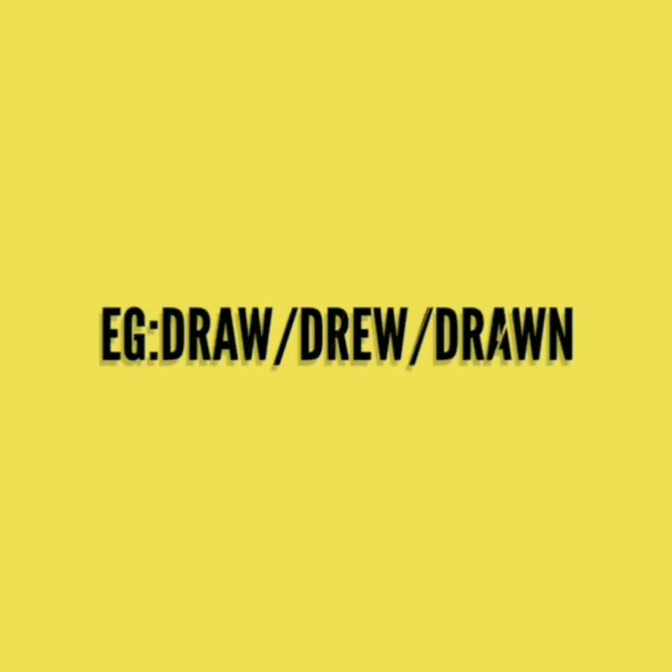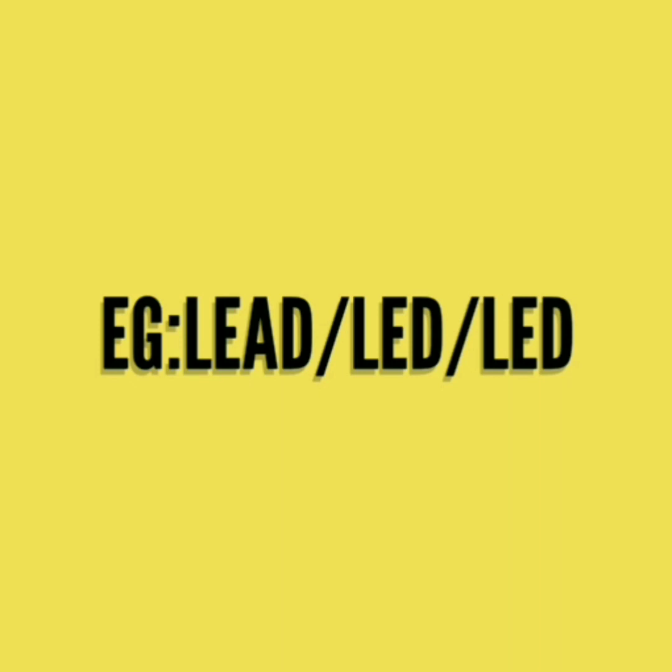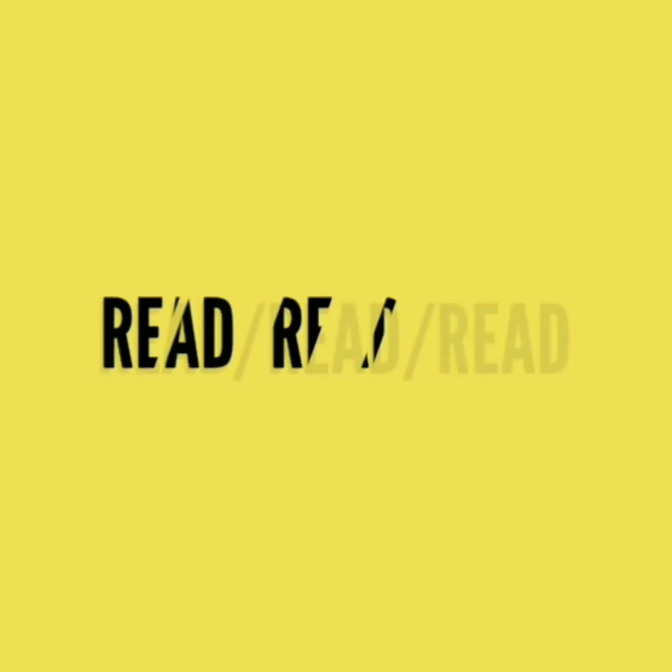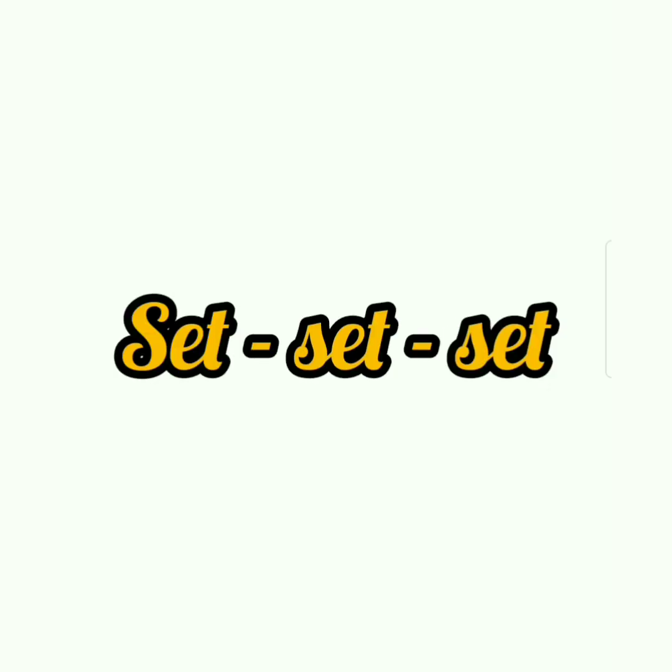As you can see from the examples, some of the forms are completely different. Example: draw, drew, drawn. Some have a different infinitive, but the two other forms are the same. Example: lead, led, led. Some have the same spelling but different pronunciation. Example: read, read, read. And some have the same spelling and pronunciation. That is cut, cut, cut, set, set, set.